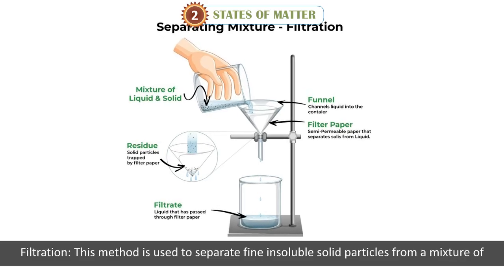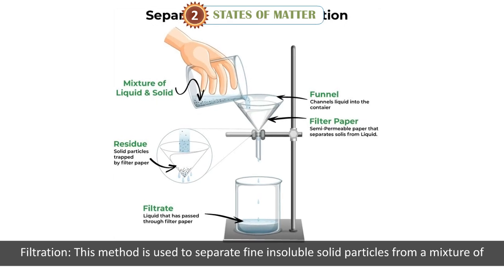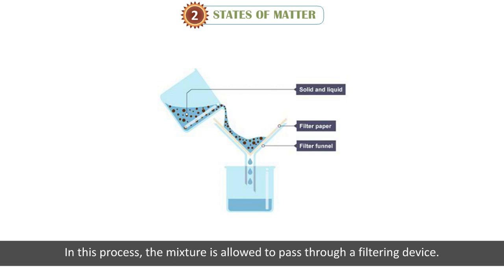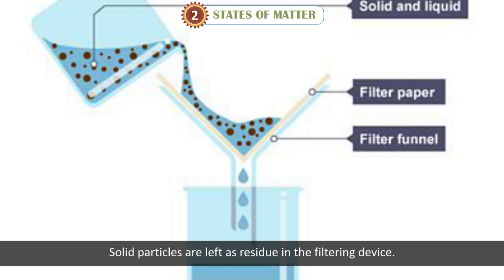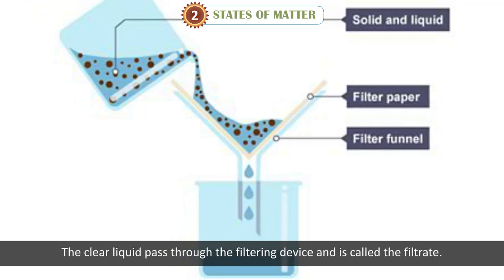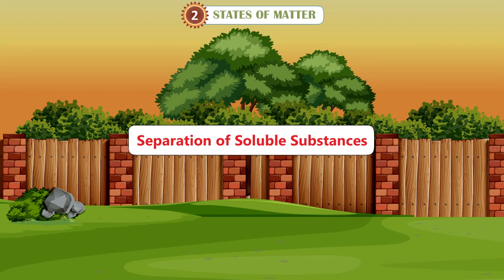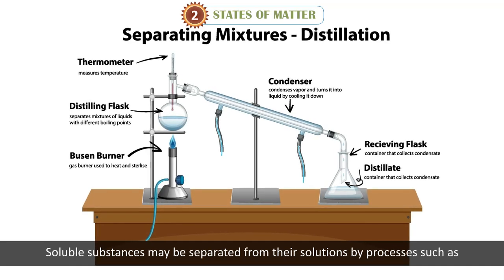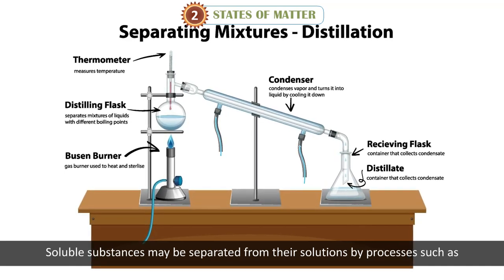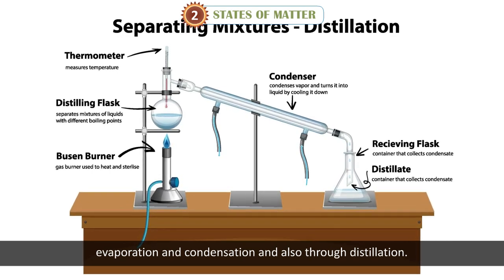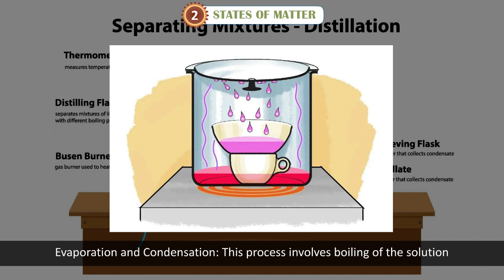Filtration. This method is used to separate fine insoluble solid particles from a mixture of solid and liquid. In this process, the mixture is allowed to pass through a filtering device. Solid particles are left as residue in the filtering device. The clear liquid passes through the filtering device and is called the filtrate. Separation of soluble substances. Soluble substances may be separated from their solutions by processes such as evaporation and condensation, and also through distillation.